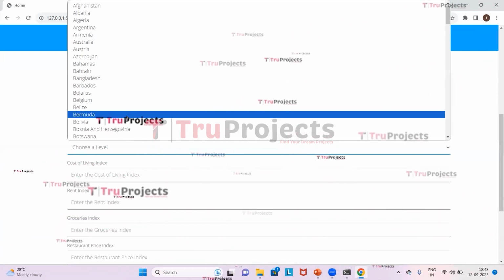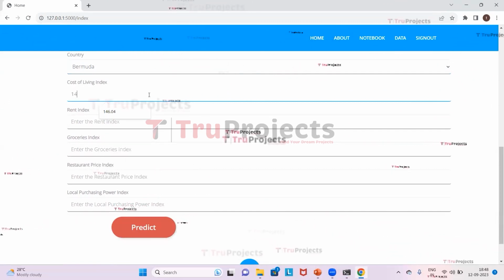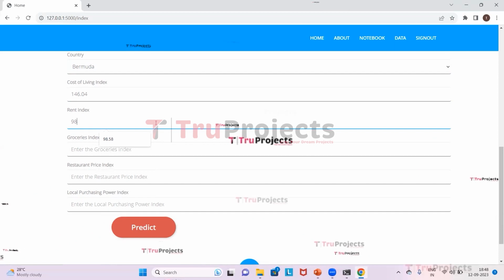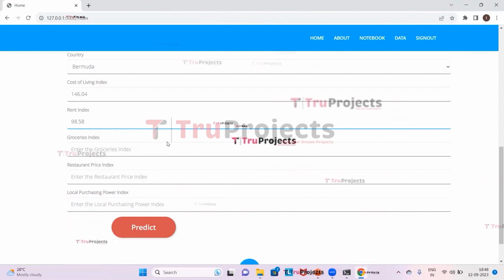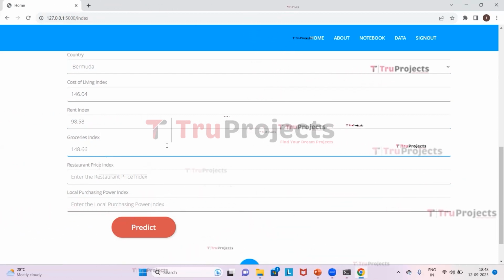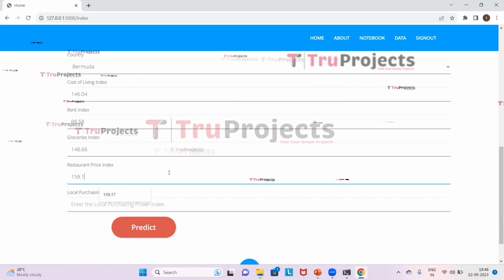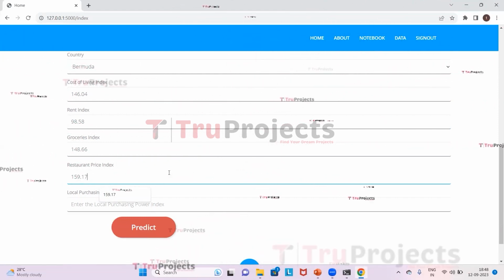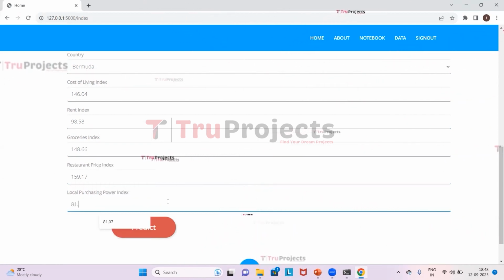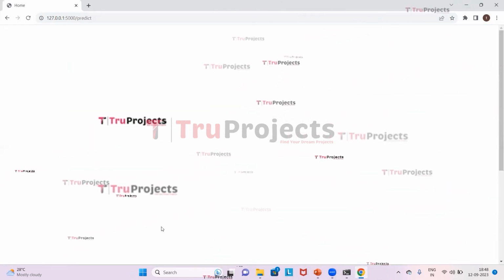Here we will give the country as Bermuda and the cost of living as 146.04, rent as 98.58, grocery index as 148.66 and the restaurant price index as 159.17 and the local purchasing power as 81.07 and click on predict.